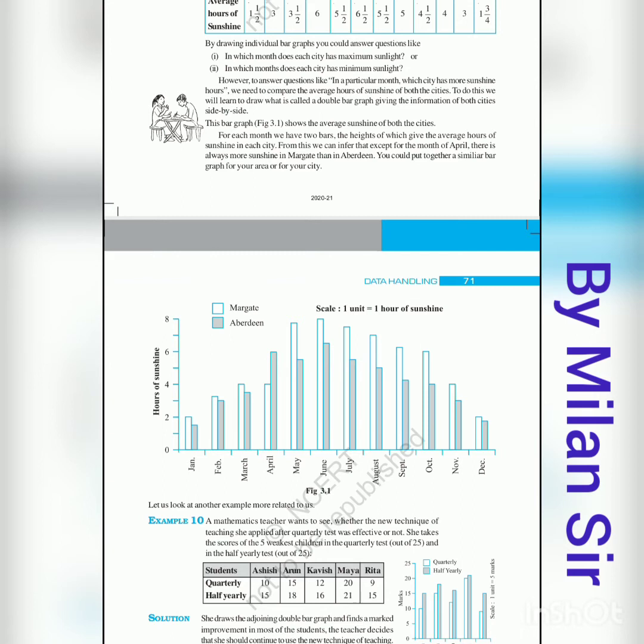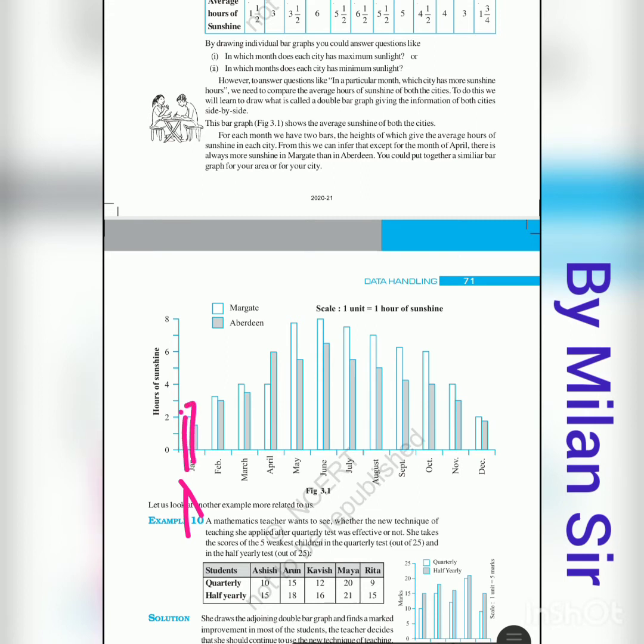Now here we have the data, hours of sunshine, and we have two things, Margaret and Aberdeen. So here we can represent hours, that means numerical data, on the y-axis. Now in the x-axis we want to represent the two things, so for that we can use two different bars. That means in January month we have two data. One is for Margaret and the second one is for Aberdeen.